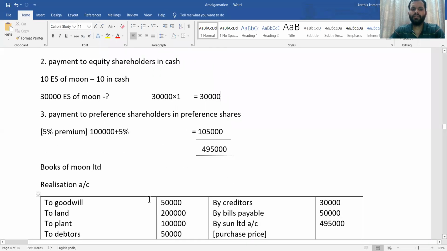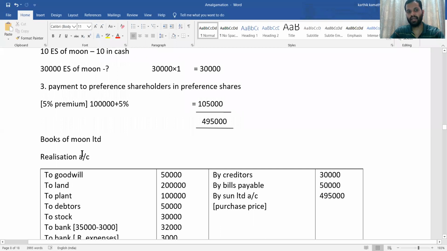Then now in the books of the transferor company, you need to prepare ledger accounts. So in the books of Moon Limited, the first thing is the realization account.